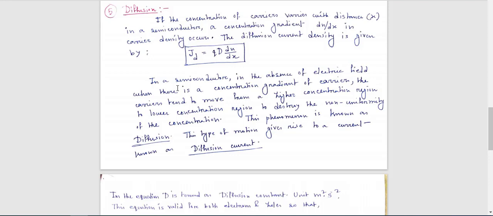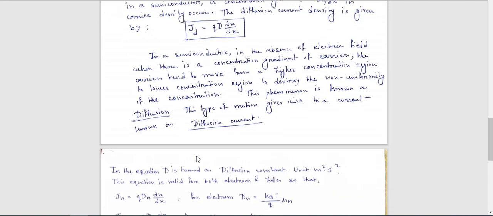That means they want uniform concentration. They always try to reach an area where the concentration is equal. And this type of motion gives rise to a current. That means when this phenomenon exists, obviously there will be some movement, and if electrons move, conductivity increases, and increased conductivity means we have some current. This motion gives rise to the current, and this is known as diffusion current.